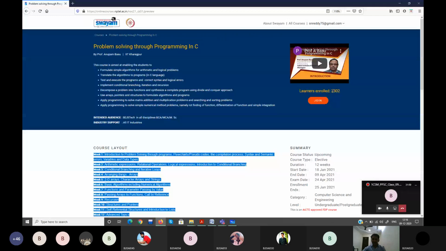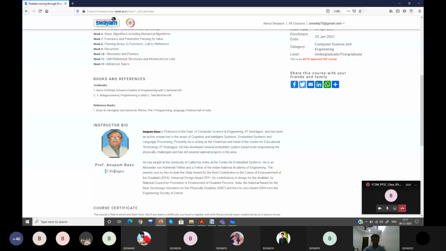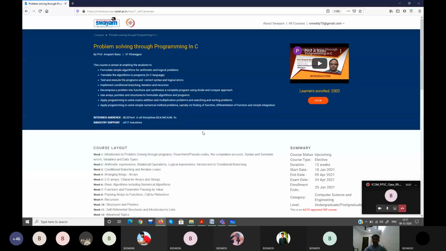The number of students enrolled is 2,302. That's how it looks. So please register for this. First of all, register yourself into Swayam NPTEL. Then start exploring the kinds of subjects offered by Swayam NPTEL. At least try to do 1 or 2 courses per semester. If you do that, apart from your BTech, you get certification from IITs, who are conducting all this. This professor is from IIT Kharagpur. So please try to explore all this.